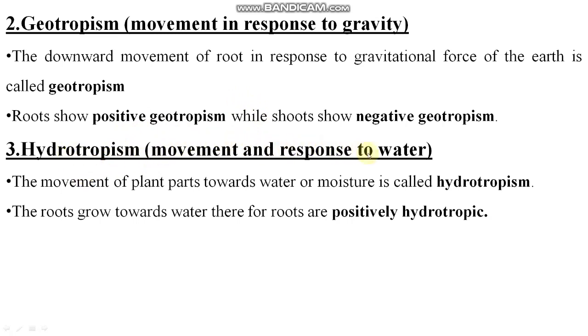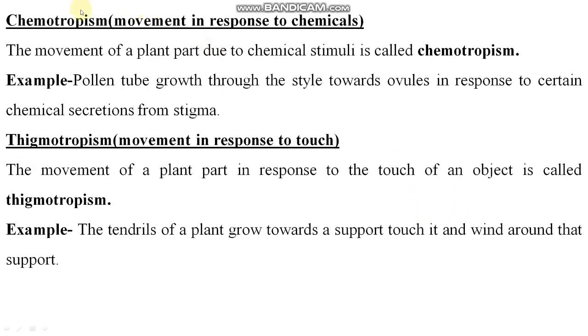So movement in response to water. The movement of plant parts towards water or moisture is called hydrotropism, and the root grows towards water. Therefore, roots are positively hydrotropic. Right? Positive, negative. I hope you people are understanding. Right? Now comes to chemotropism, movement in response to chemicals.